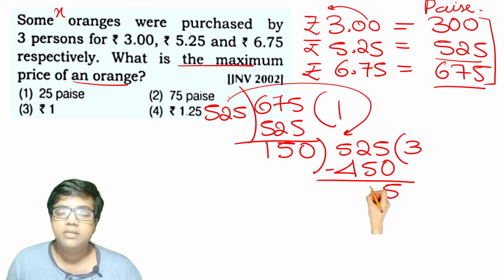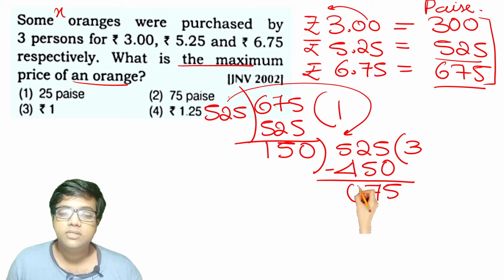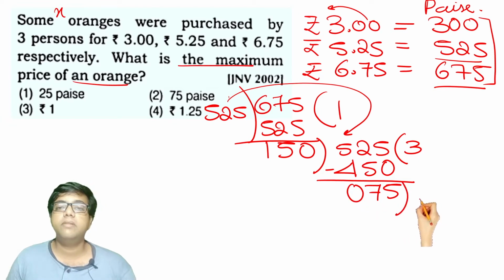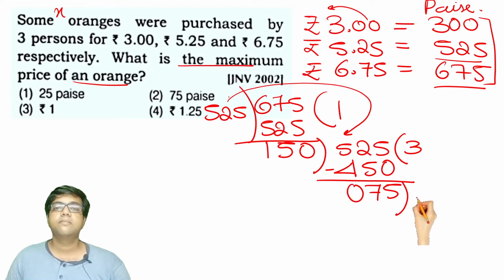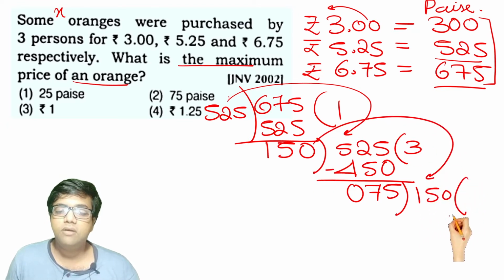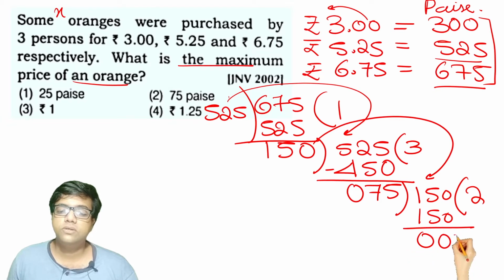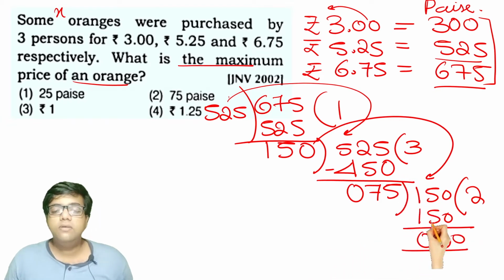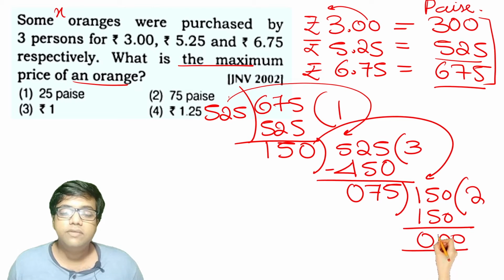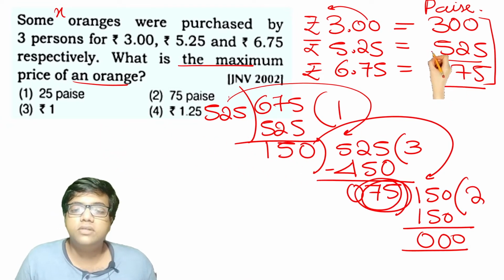12 minus 5 is 7, and you will get 0. So 75. This remainder, make it the divisor. Take this divisor and make it the dividend. Now start dividing. 75 twos are 150. So you will get zero. At the point where we find zero, the immediate divisor becomes the highest common factor for these two numbers.